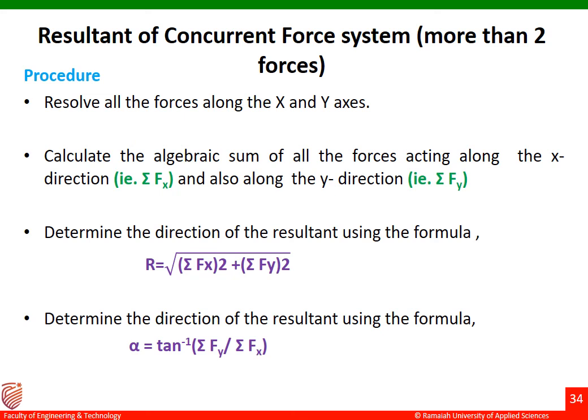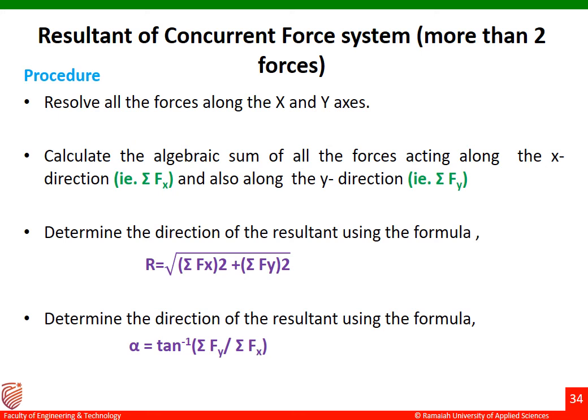So let us see the procedure to find out the resultant and the direction of the resultant. What is the first step? Resolve all the forces along the x and y axis, that is, find out the x and y components of the given set of forces. Next, calculate the algebraic sum of all the forces acting along the x direction and along the y direction. That is, we have to find summation Fx and summation Fy.